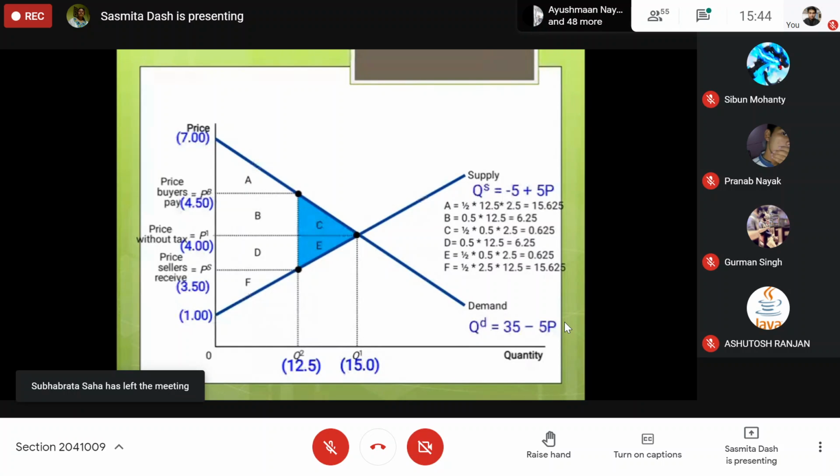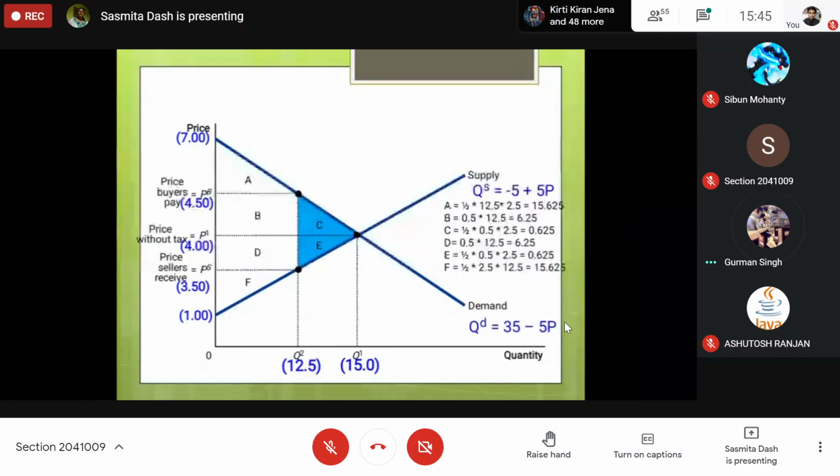Before tax, what was the consumer surplus? The price line was P. What was the consumer surplus? What was the producer surplus? Tell me. Consumer surplus is how much? Name them: A, B, C, 22.5. It is written. Yes, that is A plus B plus C. Producer surplus, how much?